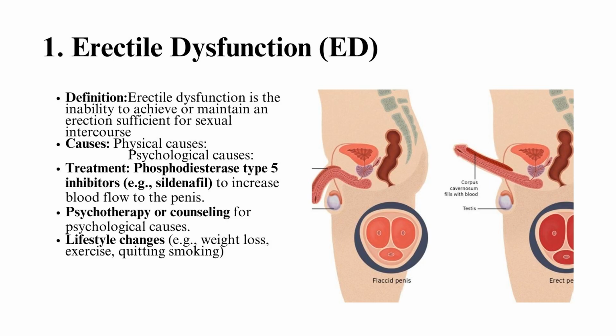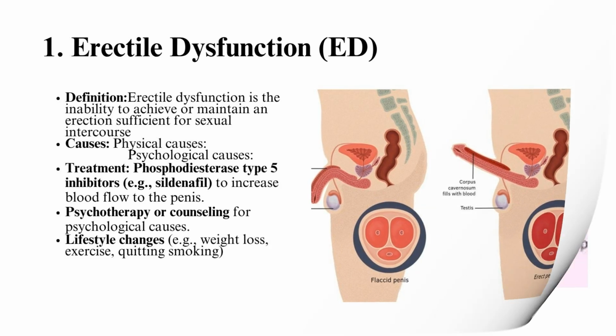Treatment: phosphodiesterase type 5 inhibitors, e.g., sildenafil, to increase blood flow to the penis. Psychotherapy or counseling for psychological causes. Lifestyle changes, e.g., weight loss, exercise, quitting smoking.